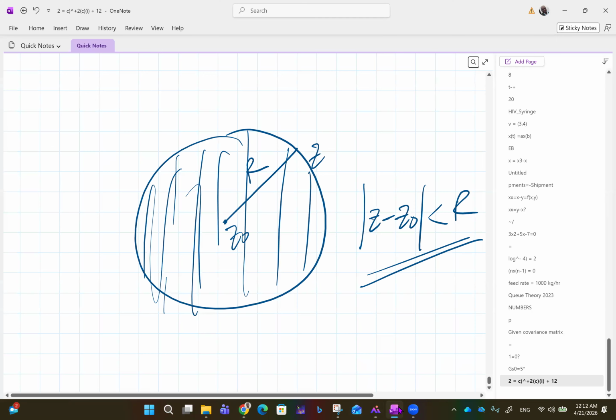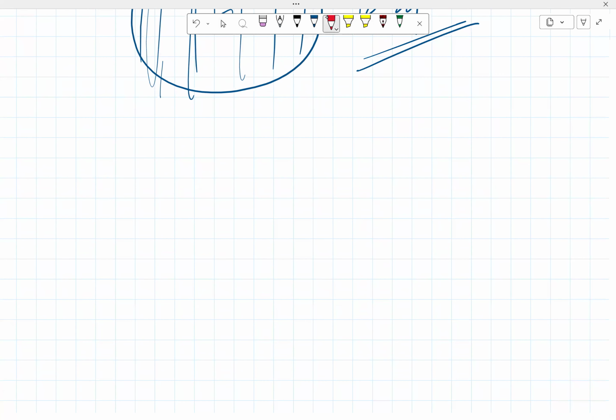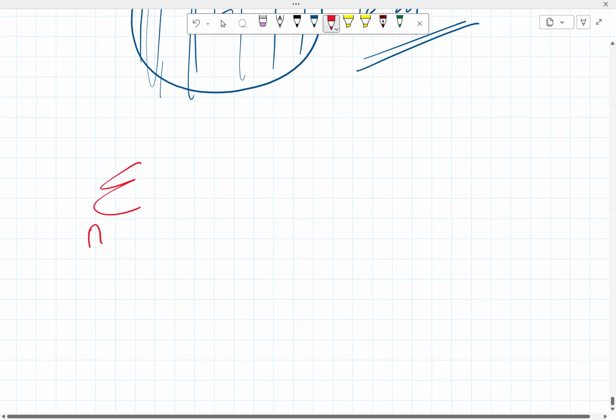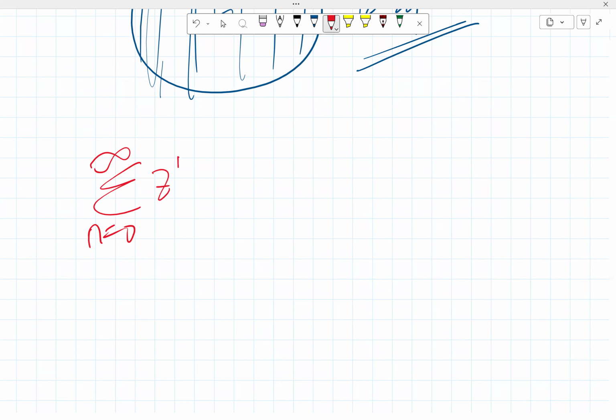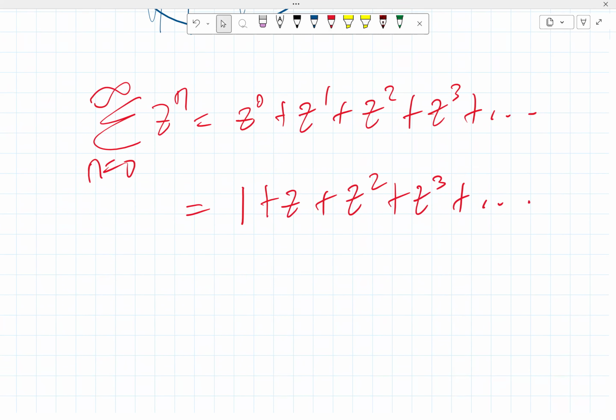So to reenact that concept that I talked about, you have the summation from n equals 0 to infinity of z raised to power n, right? That means you have z raised to power 0 plus z raised to power 1 plus z raised to power 2 plus z raised to power 3 and so on and so forth. That means you have z^0 is 1, then plus z squared plus z^3 and so on and so forth. So that's what you have there.